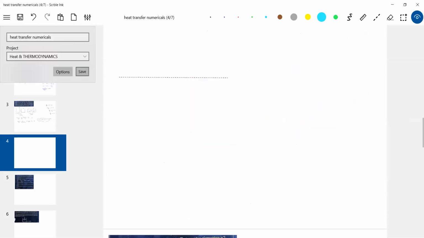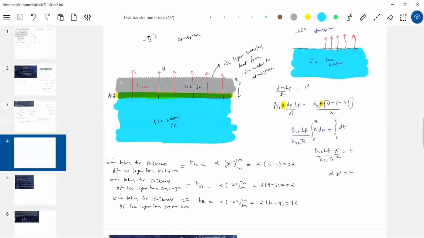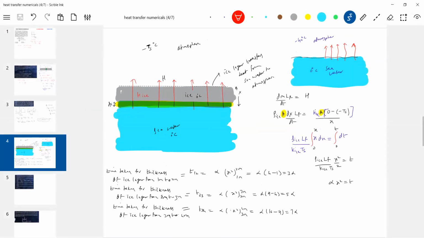This is about the formation of, let me write the name of the topic: freezing of sea at northern and southern hemispheres. Sea, I'm telling, not some bucket.